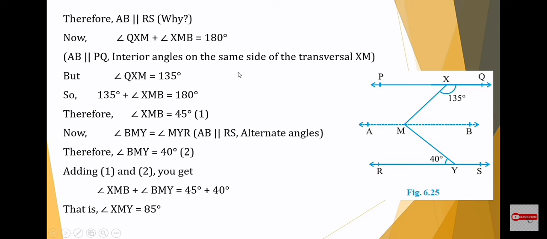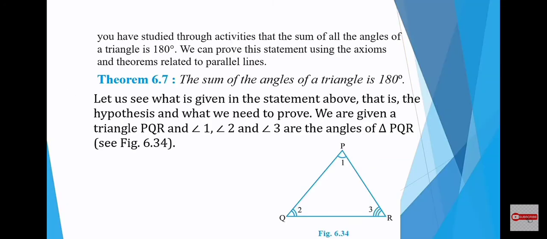Now adding equation 1 and equation 2, you get angle XMB plus angle BMY is equal to 45 degrees plus 40 degrees. So angle XMB plus angle BMY is nothing but angle XMY. That is, angle XMY is equal to 45 degrees plus 40 degrees, that is equal to 85 degrees. Now you can try exercise 6.2 as homework.